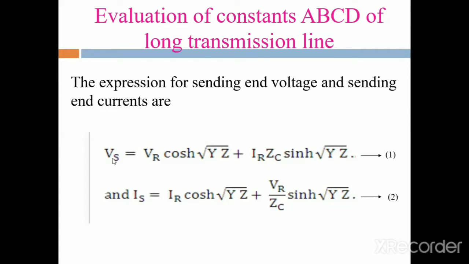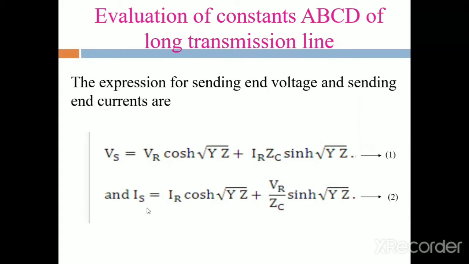This is the sending end voltage. By using the rigorous method, we determine the sending end voltage formula: Vs is equal to Vr cosh delta plus Ir Zc sinh delta, where Zc is the root of z by y. This is equation number 1.